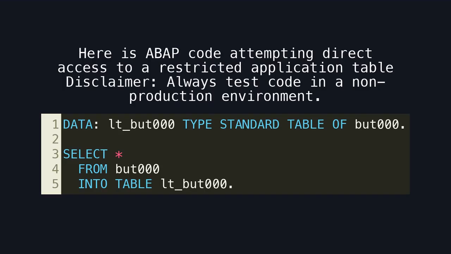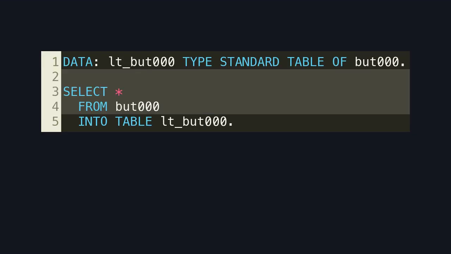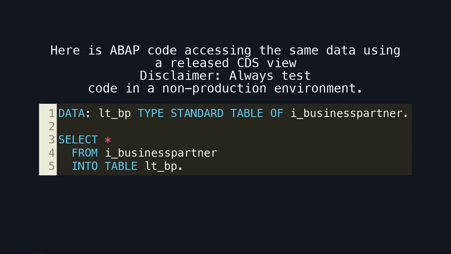Here is an ABAP code attempting direct access to a restricted application table. Disclaimer: always test code in a non-production environment. Here is the code triggering the issue. Although the table exists, SAP flags this access because BUT000 is protected and not intended for direct use in custom code. Here is an ABAP code accessing the same data using a released CDS view.